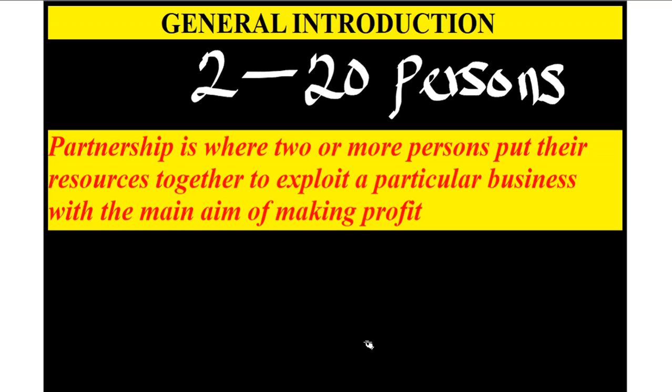So partnership is where 2 or more persons put their resources together to exploit a particular business with the main aim of making profit. That is what we call partnership. It's a business run by 2 persons, but the maximum should be 20, and their main aim should be to make profit. And when they make profit, there is every tendency for continuity. Then the going concern concept comes into the partnership.